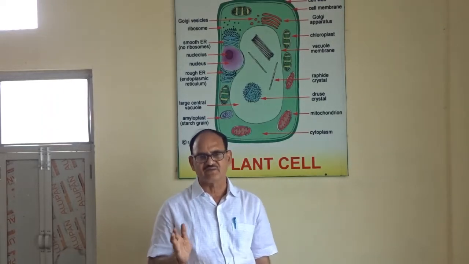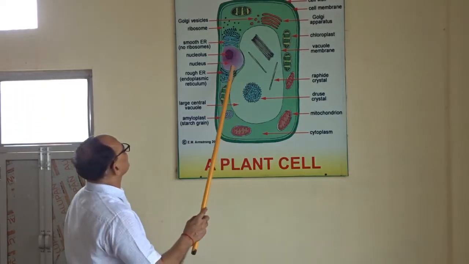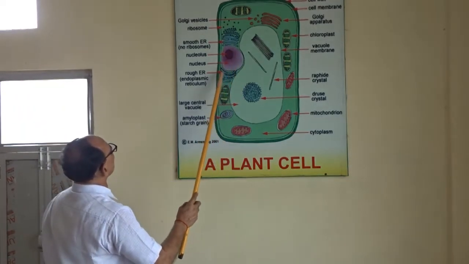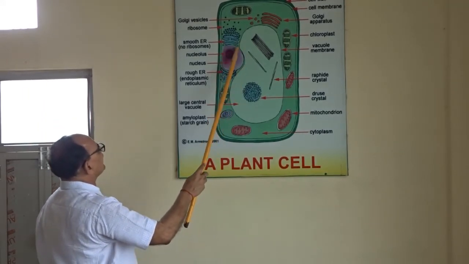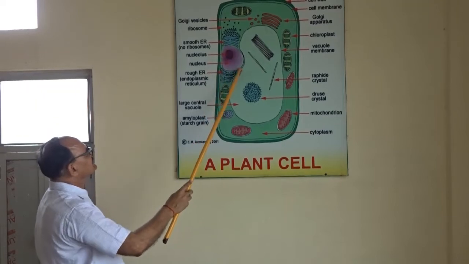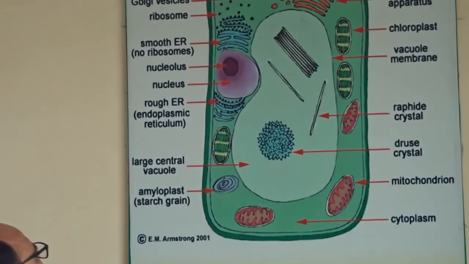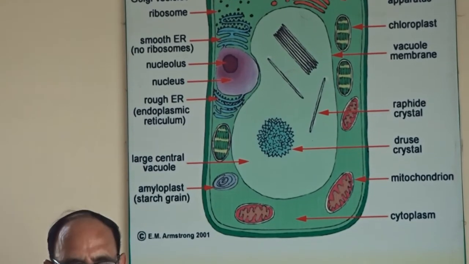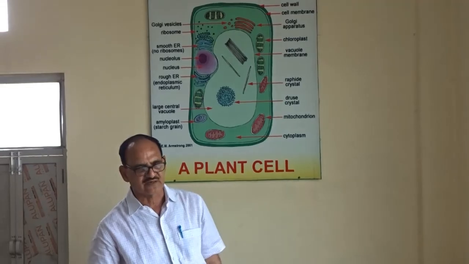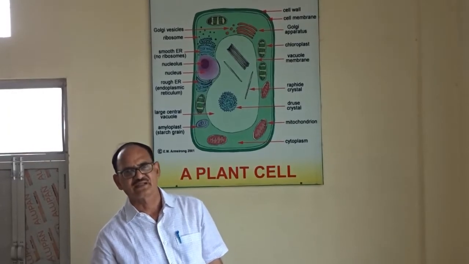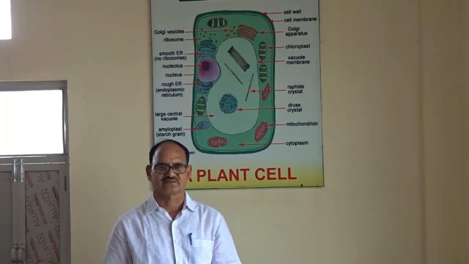Another, more advanced cell has a nucleus bound with a nuclear membrane, with its own identity. This is known as the eukaryotic cell. All human beings, animals, mammals and birds have eukaryotic cells.